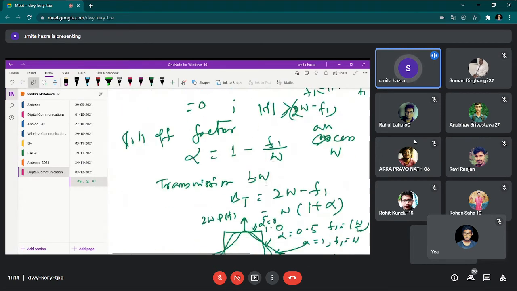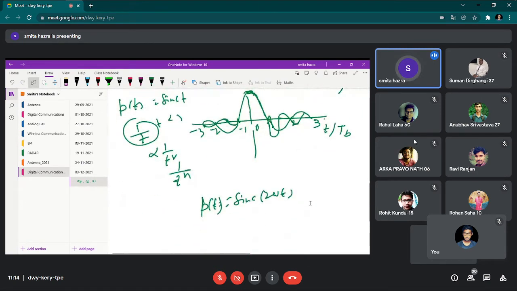And for this extra part, sinc(2Wt) gets multiplied by cos(2 pi alpha W t) divided by 1 minus 16 alpha square W square t square. So that is the modified function of p(t).